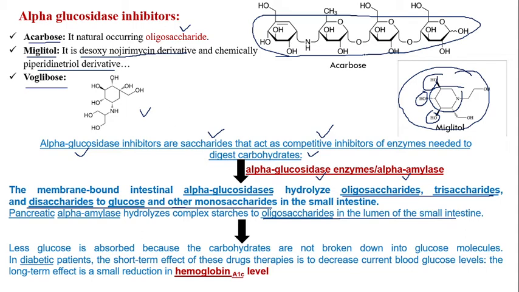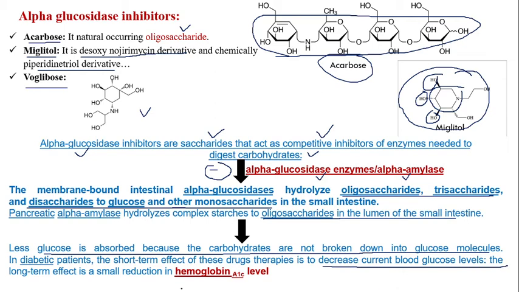Various alpha glucosidase inhibitors like acarbose, voglibose and miglitol inhibit these enzymes, and ultimately less glucose is absorbed because the carbohydrates are not broken down into glucose molecules. Complex carbohydrates cannot be converted into glucose or monosaccharides, so less glucose is available and hence less glucose is absorbed in diabetic patients. The short term effect of this drug therapy is to decrease the current blood glucose level, and in long term therapy the effect is a small reduction of HbA1c level.